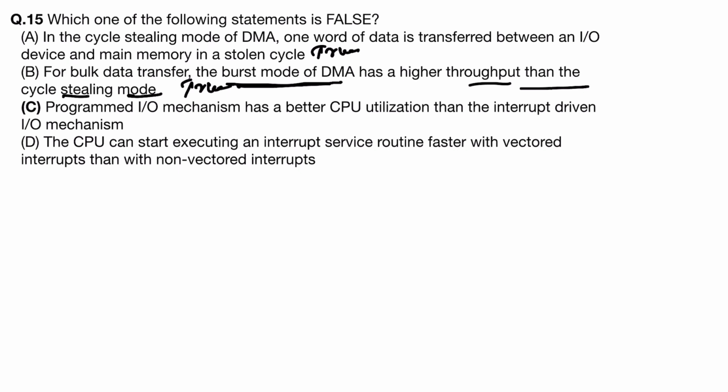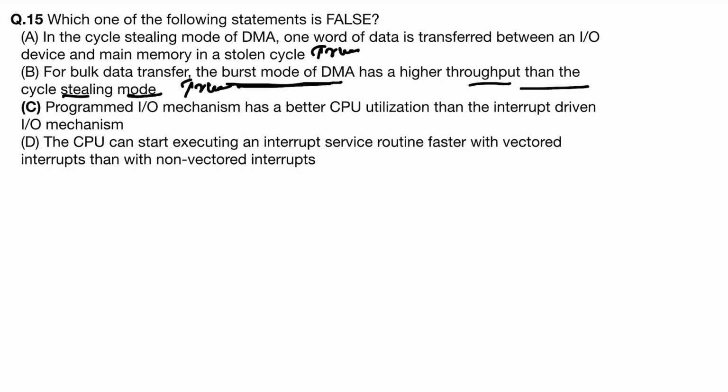And next option, programmed IO mechanism has a better CPU utilization than the interrupt driven mechanism. So see, programmed IO is generally slower than the interrupt driven mechanism. Why? Because in interrupt driven mechanism, there can be one interrupt which will tell the CPU that you can now proceed.